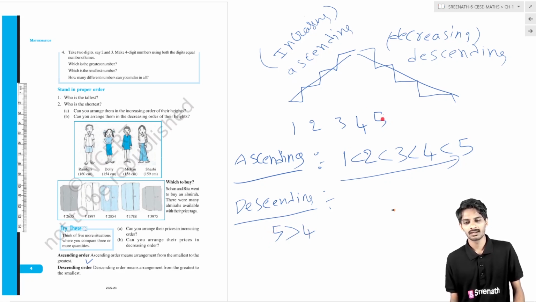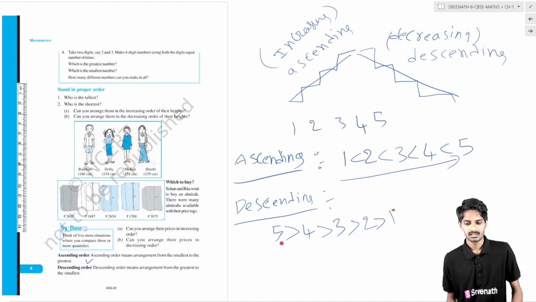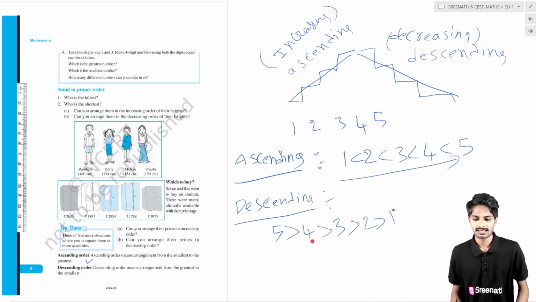If you do not consider these two numbers, then what is the greatest number among these three numbers? That is 3. So 3 is greater than 1 and 2 but less than 4 and 5. Next, if you consider these two numbers, what is the greatest number? That is 2, and 1 is the least one. So 5 is the greatest number, 4 is the next one, 3 is less than 4, 2 is less than 3, and 1 is less than 2. This is the descending order.